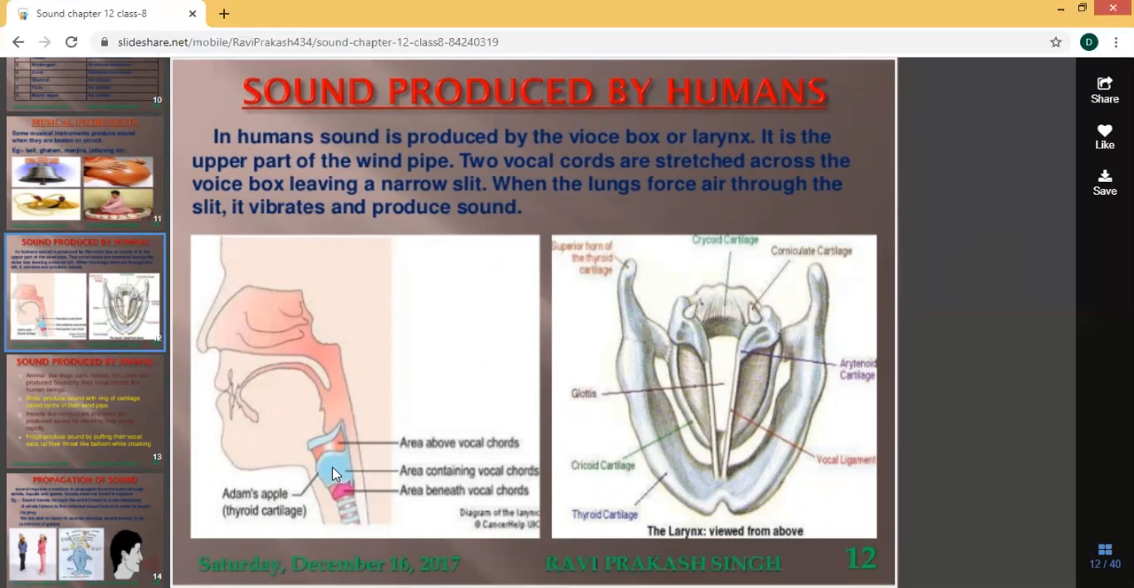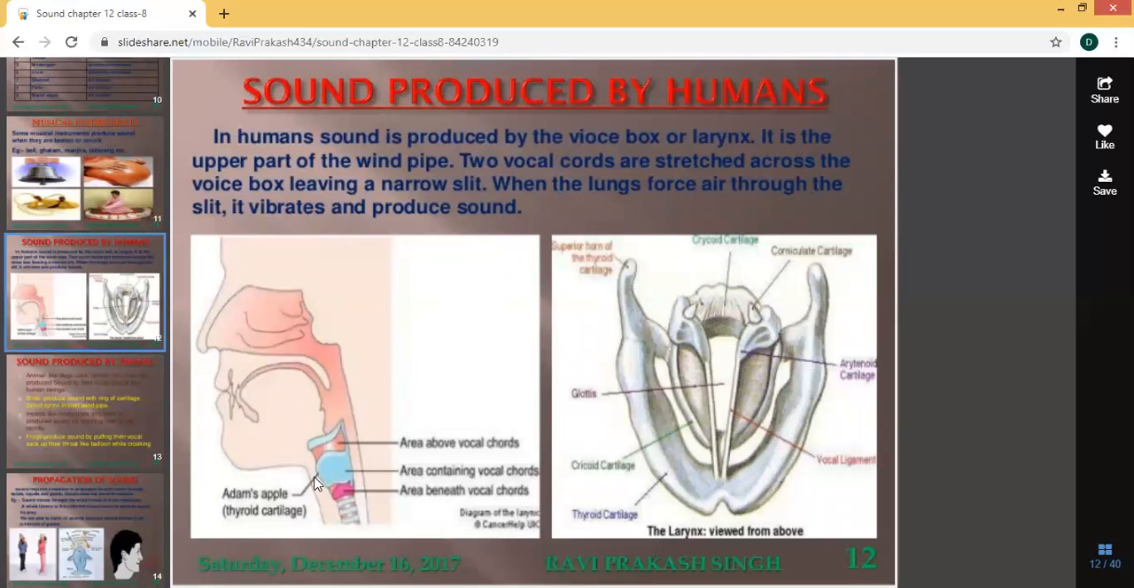Two vocal cords are stretched across the voice box, leaving a narrow slit. You can see here, this is one, this is another one. Two vocal cords, and in between there is a space or slit. Clear? Two vocal cords are stretched across the voice box, leaving a narrow slit. When the lungs force air through the slit, it vibrates and produces sound.